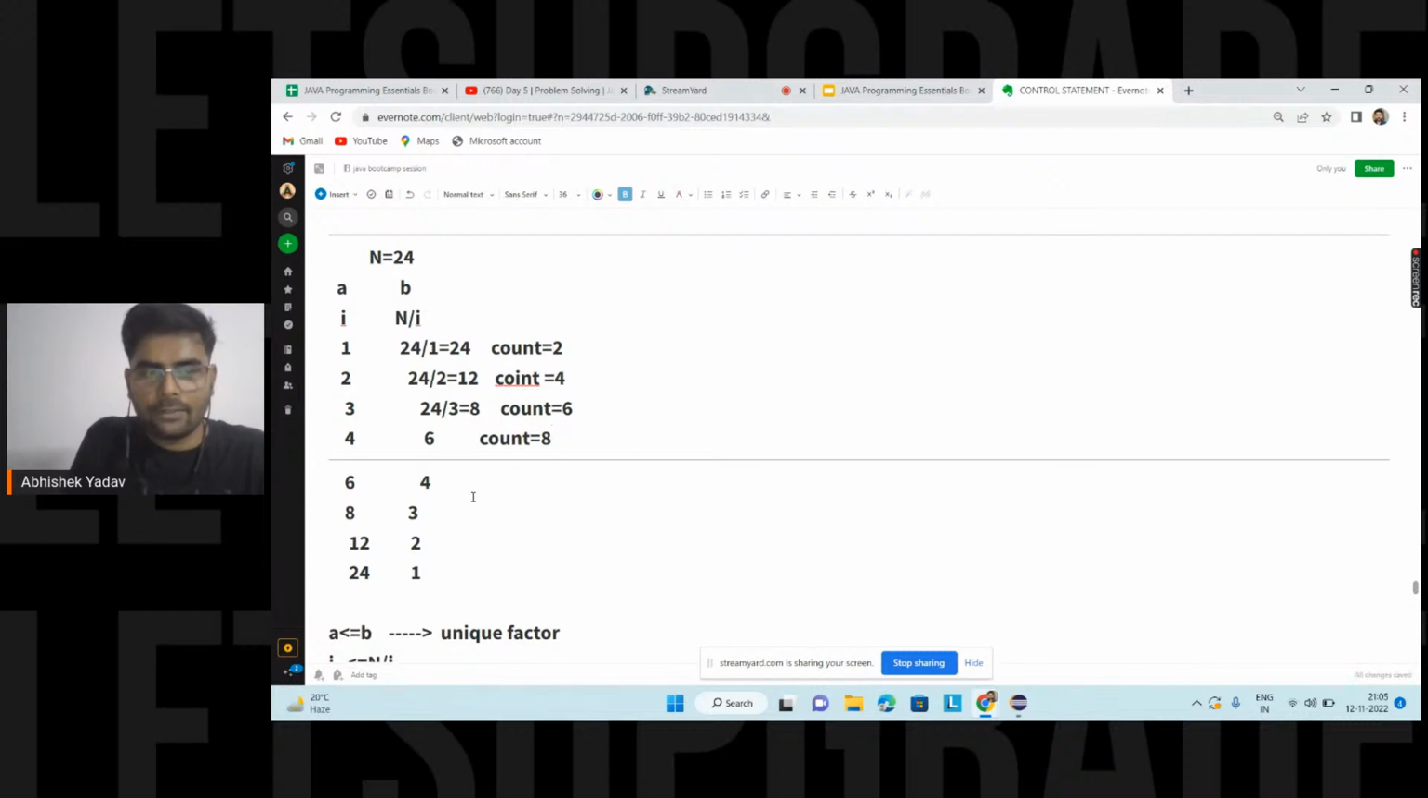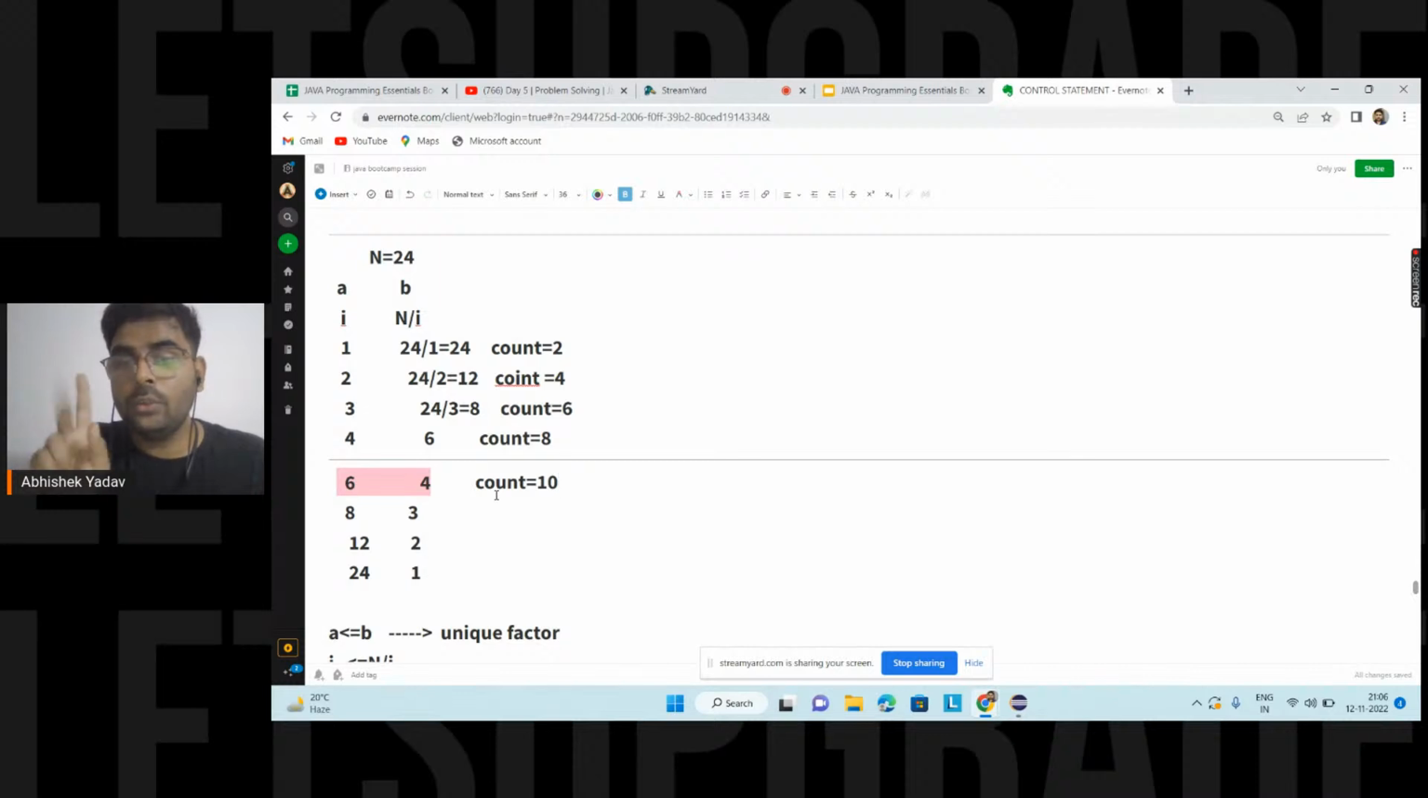After this point, when the value of a is greater than b, you are getting 6 and 4, and this 6 and 4 are equal to 4 and 6 that you have already calculated above. So here if you write count equal to 10, again you will add repeated factors. And you know the definition of a prime number. What is a prime number?